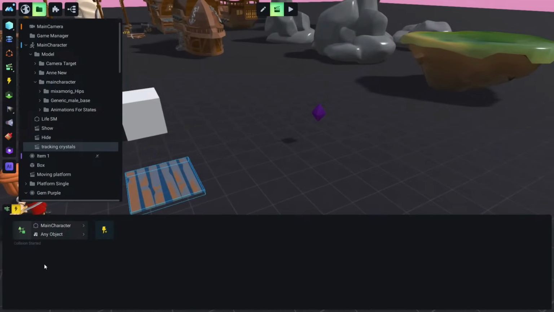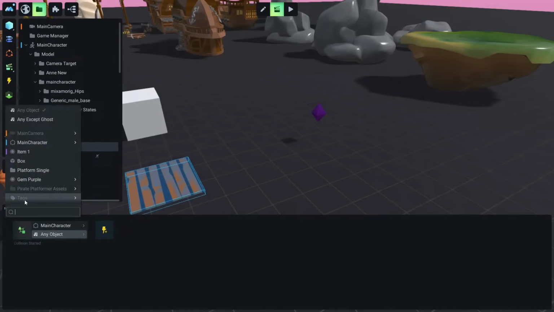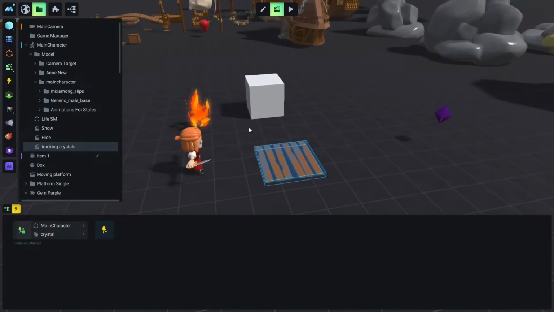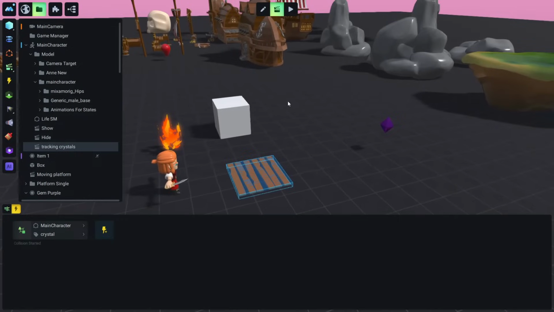So we check now the collision between our main character and anything that has the tag crystal. Okay, so anytime our character collides with anything that has this tag crystal, this animation will play.